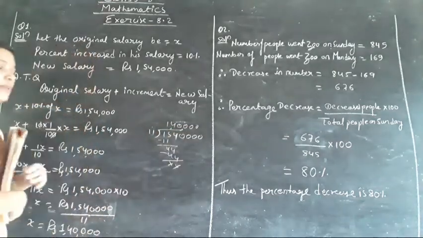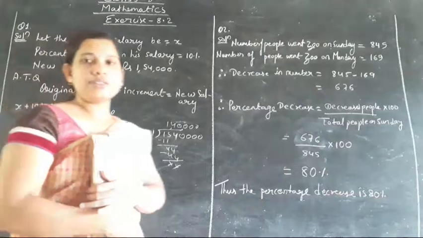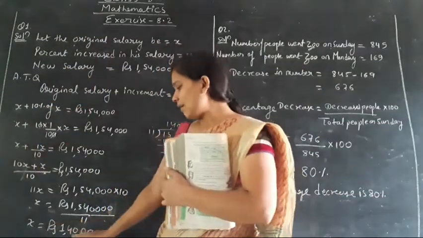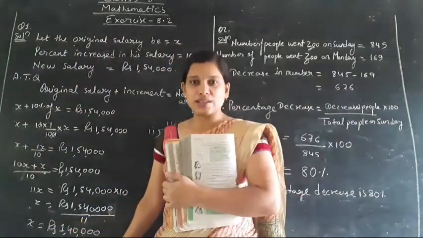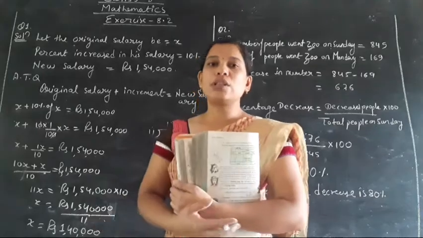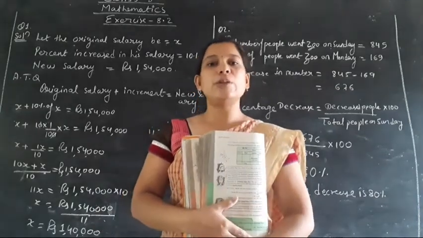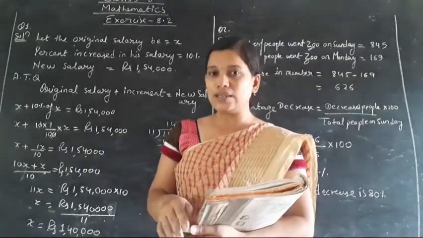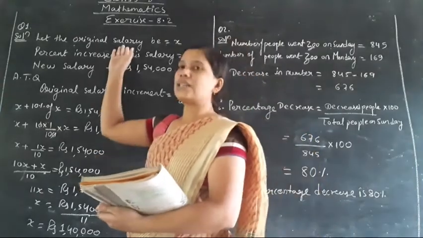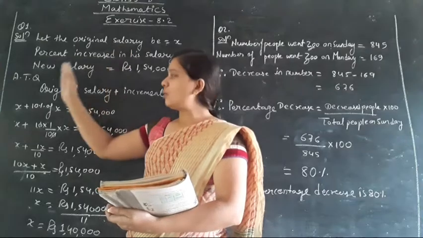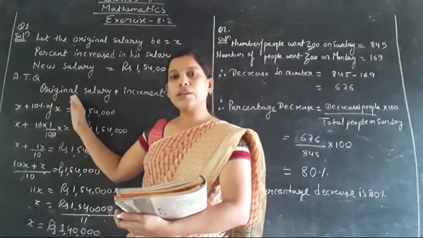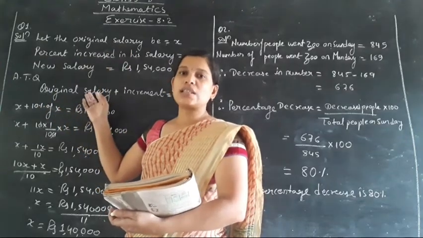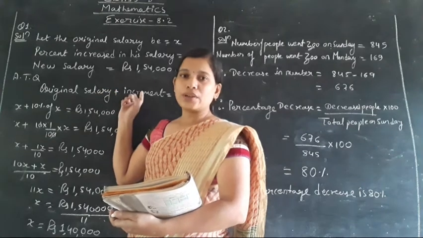So what will be the answer actually? The answer we get is 1,40,000 as the original salary, and on that 1,40,000 the increment of 10% is done. Here it is very important to know the condition of the question: you have to find the original salary, and the original salary added with 10% of the original salary will be equal to the new salary.